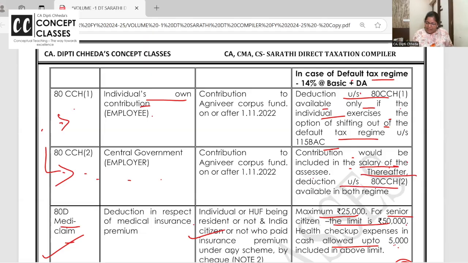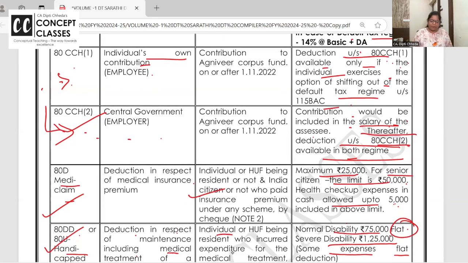Thereafter, the employer's contribution under 80CCH2 is available in both regimes. But 80CCH1 is available only in case of the default tax regime. Employee, your contribution will be allowed only if you opt out of the default tax regime.